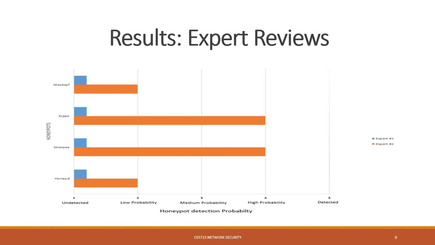Here is a chart with different honeypots and their detection probability. 1 means undetected, 2 low probability, 3 medium probability, 4 high probability and 5 detected. HoneyD and GlastopF have a low probability of detection, while on the other hand Dionaea and Kippo have a high probability of detection.